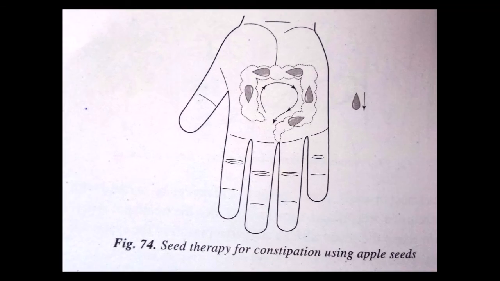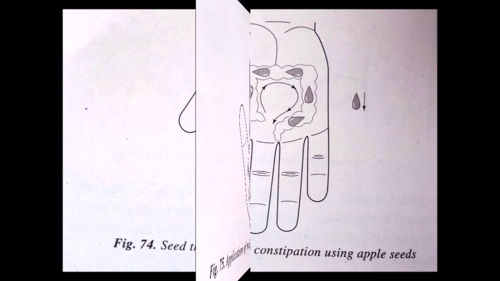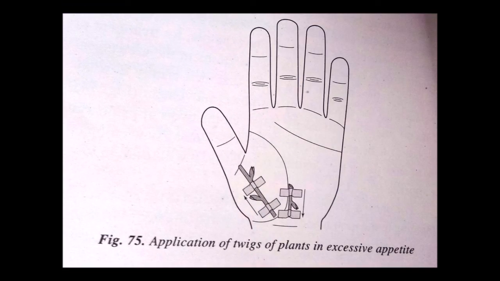For example, for the treatment of constipation, it is necessary to locate grains in the area corresponding to the colon in such a way that their energy flow coincides with the direction of the bowel movement. Thus, the intestine will empty faster. Or the twigs of the plant can be placed on the area corresponding to the stomach and esophagus to slow down their natural peristalsis. It will result in lower appetite.